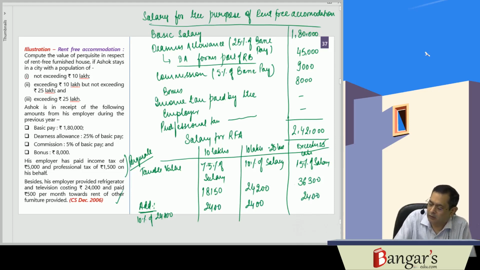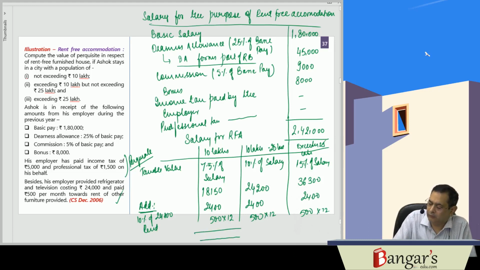And rent paid for other furniture, 500 rupees per month into 12, will also be added. So what will be the taxable value?